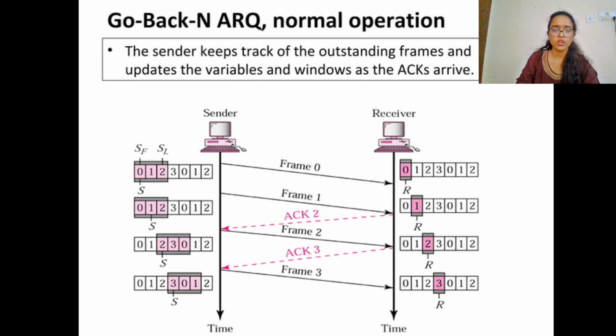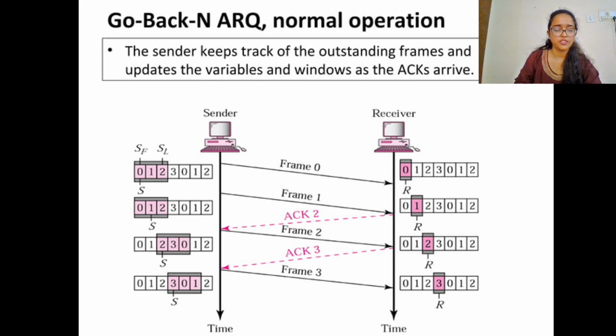Frames 0 and 1 are sent to the receiver, and the receiver sends the acknowledgement saying it has received frames 0 and 1 successfully and is waiting to receive frame 2. So the sender starts sending frame 2 and it gets acknowledged.